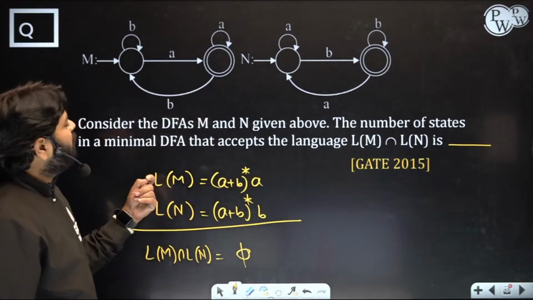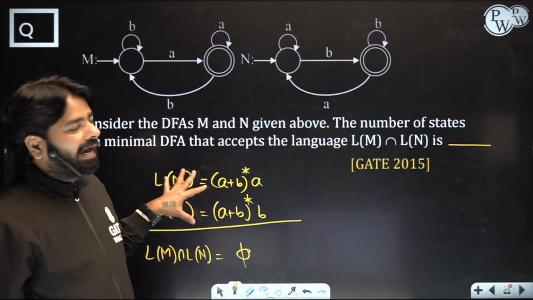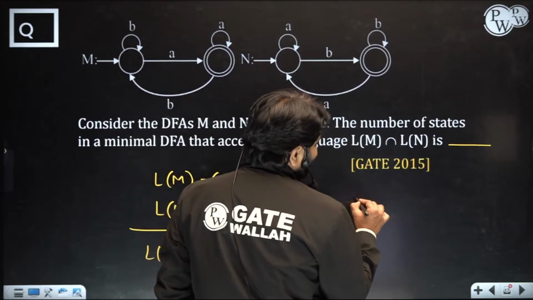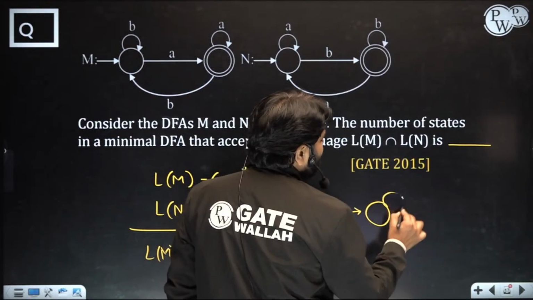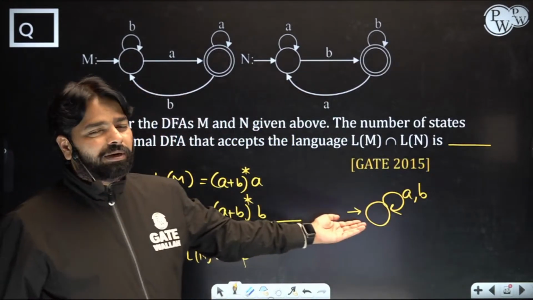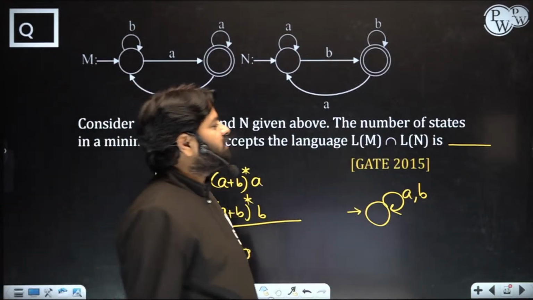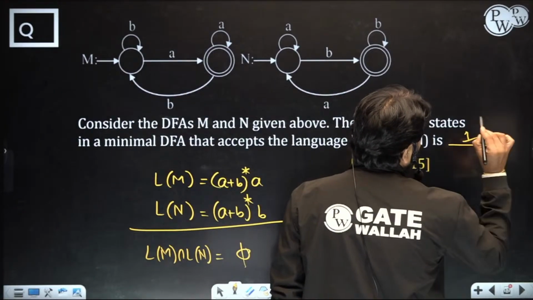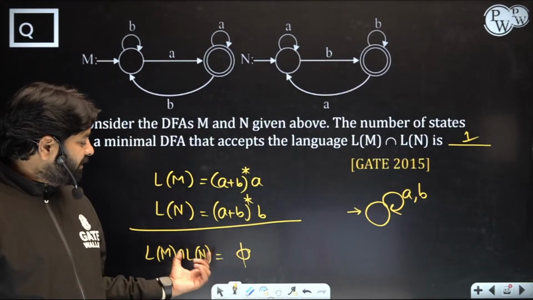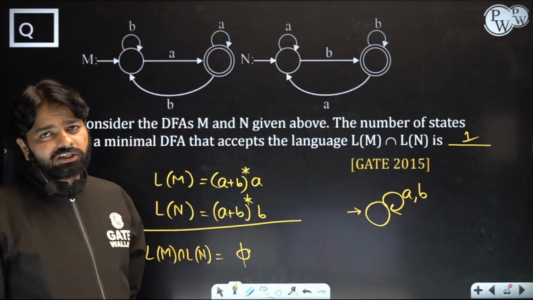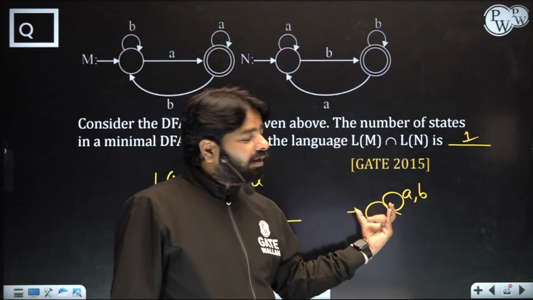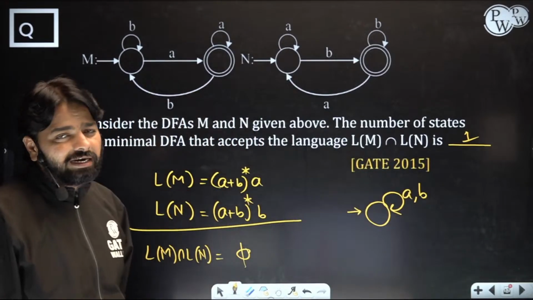And the question is now not about the language, it's about the number of states in the minimum DFA. How many states in the DFA? If you design a DFA to accept the empty language, you will have a machine like this, right? This machine is the minimum DFA. So the answer is going to be 1. Sometimes a question may be asked, how many strings are there in the language after doing the intersection? Number of strings is 0, but number of states to accept that language is 1. Number of states, yes, 1 is the right answer. Correct.